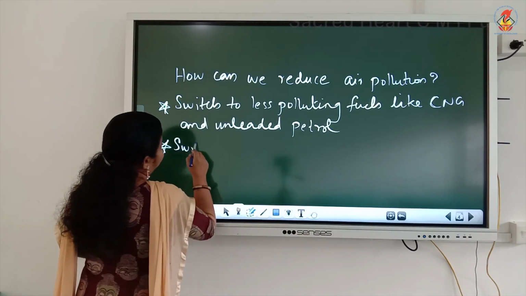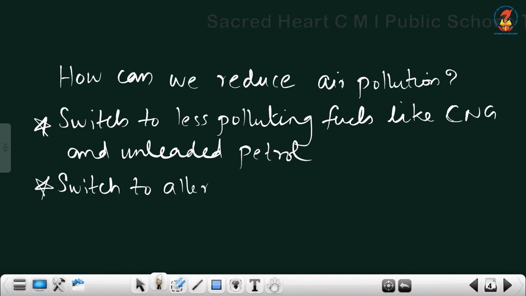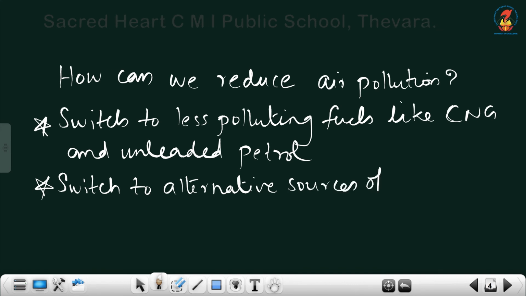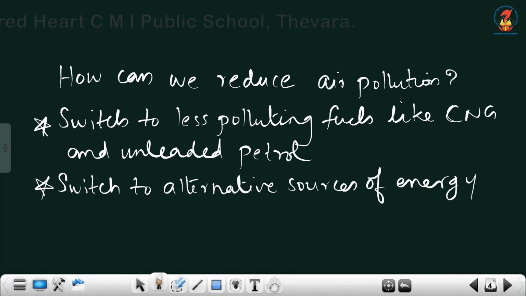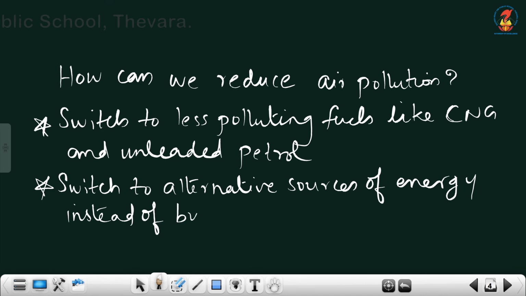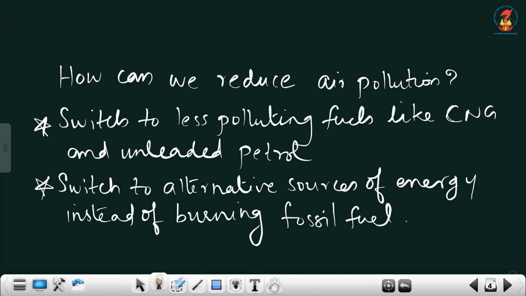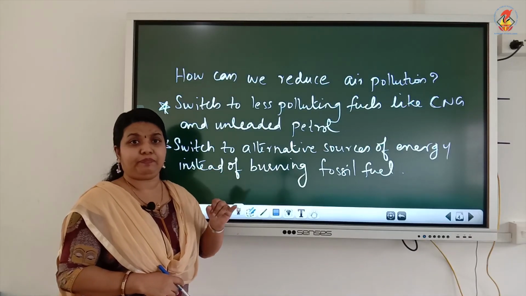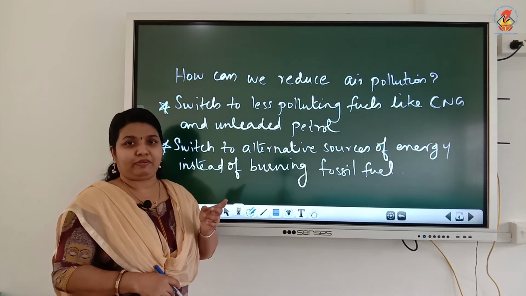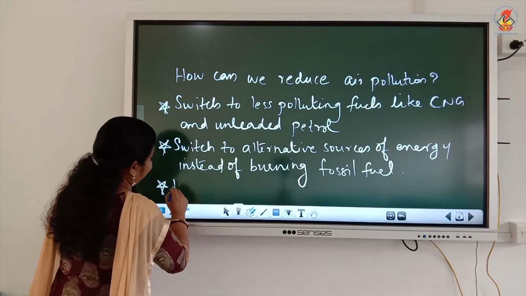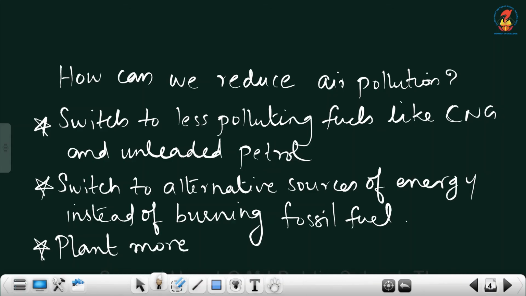Then we have to switch to alternative sources of energy instead of burning fossil fuels. Fossil fuels are fuels obtained from coal and petroleum. So, instead of that, we have to switch to alternative sources of energy like solar energy, wind energy, hydropower, etc.